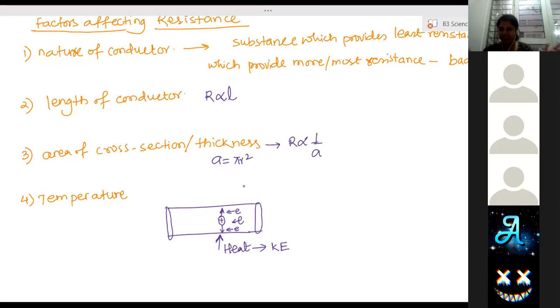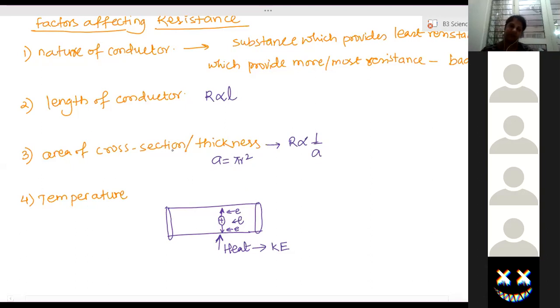Now space increased because heat decreases the force of attraction. By absorbing heat energy, the force of attraction between the particles decreased, so they moved away from each other. So there is more space, and the particles will keep moving with a larger amplitude. Due to that more motion, the electrons keep colliding with the atoms, and therefore the number of collisions will increase, and hence the resistance will also increase.